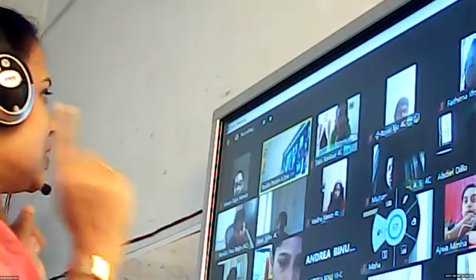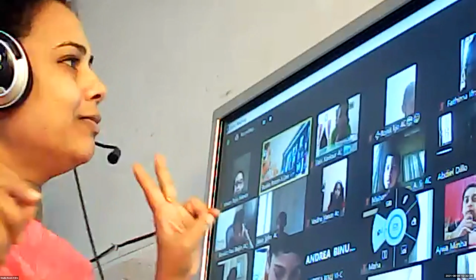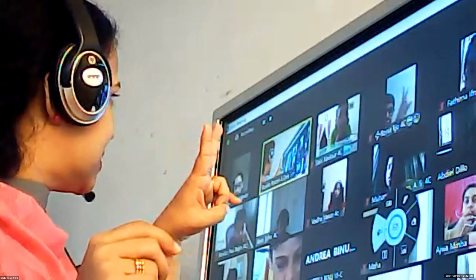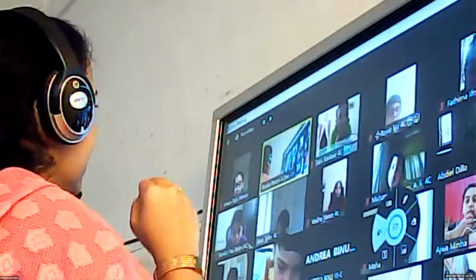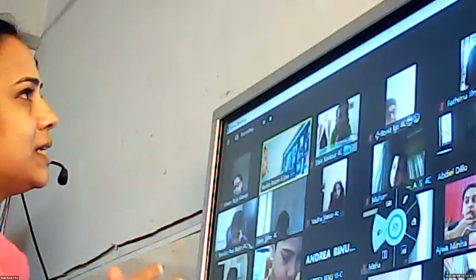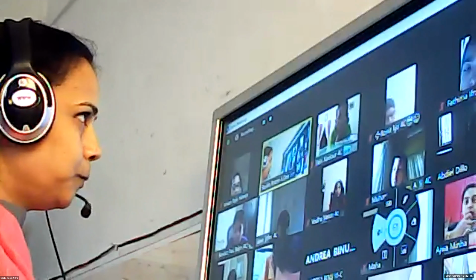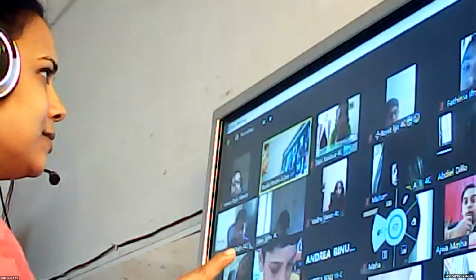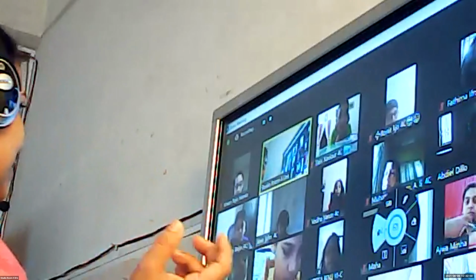See, children, first we have to count the number of digits. In 12 there are how many digits? 2 digits. But in the number 9 there is only 1 digit. So first we have to count the number of digits. The number which has more digits is bigger. Understood? Yes. If we check which one has more digits and which one has fewer, the number with more digits is bigger.